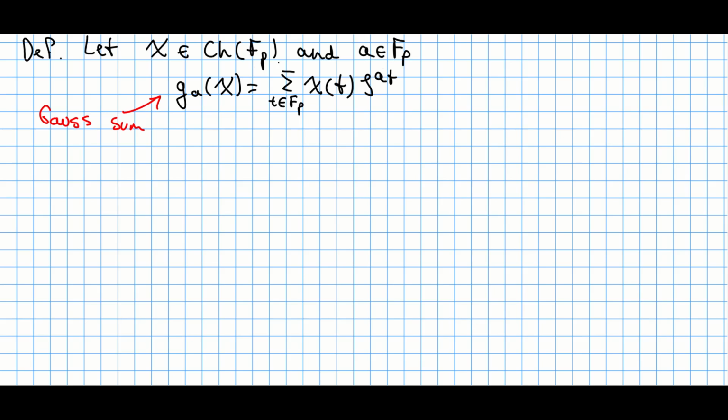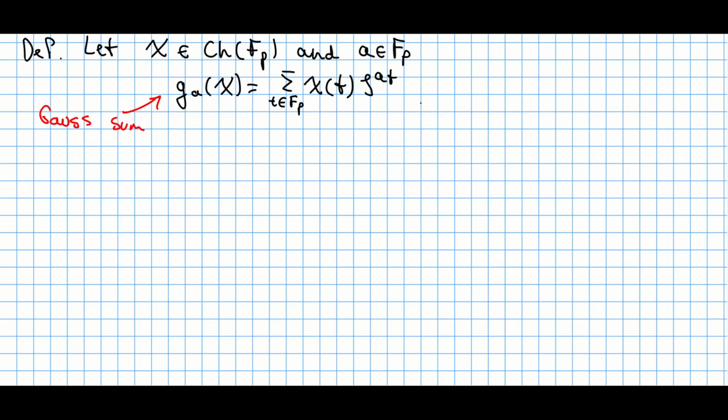And if you watch carefully what this sum represents, this is also a headache for us. You have to compute every single character at each point and then add every single element with this zeta raised to the power of a times t, which is, for me, ridiculously difficult.